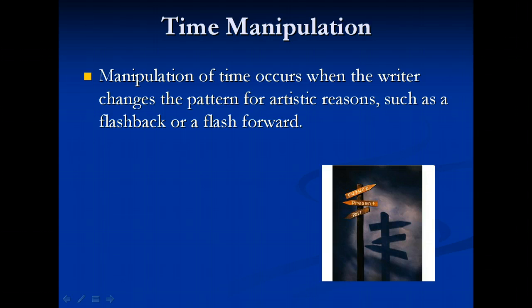A flash forward is when the writer wants the reader to know about something in the future before continuing the story. A good example of this is in the book Rebecca by Daphne du Maurier. In the opening paragraph, the heroine says that the previous night she dreamed of Manderley. But the rest of the book tells the reader that this was basically a nightmare and takes the reader back to the beginning. This is a manipulation of time. Using these methods helps an author to create such effects as mystery, tension, or surprise.